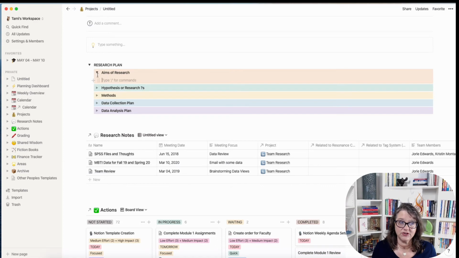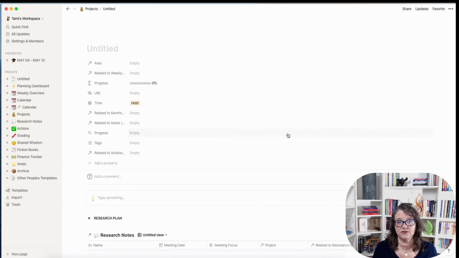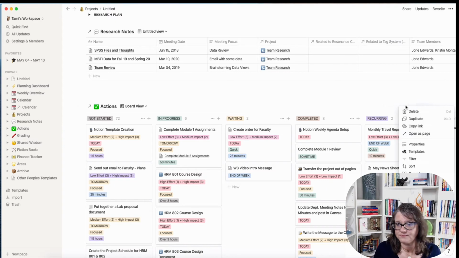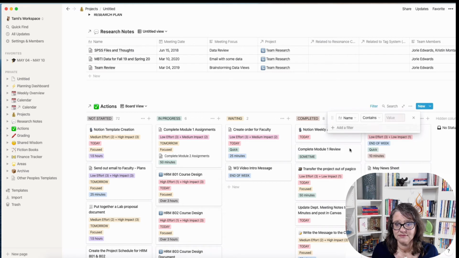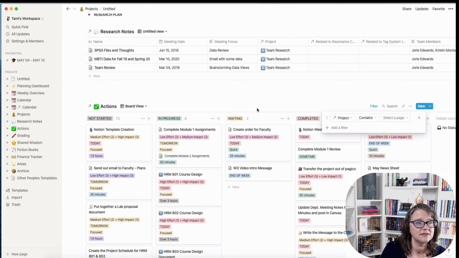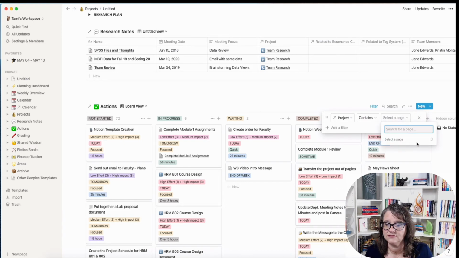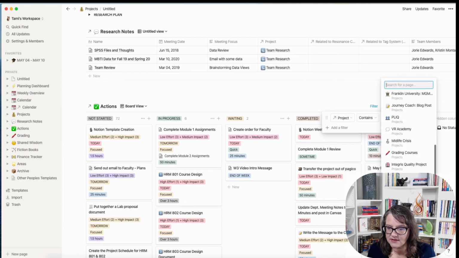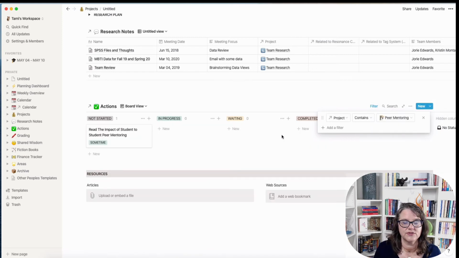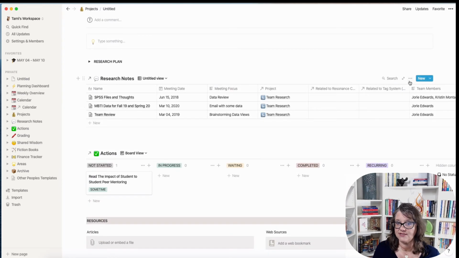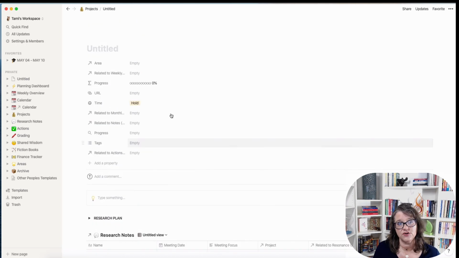So now all I have to do is go in and start filling this in for this particular research plan, putting the filters on it for this particular project. So for this one, I would go filter, project, and this one is, let's get the projects up here. It's not team research. I think this one is, we'll just do peer mentoring. I think that's what it is. This is an untitled, but I could do peer mentoring, which I actually have an item already on there. And I'd filter this the same way for this particular project, which I don't have a title on it yet.